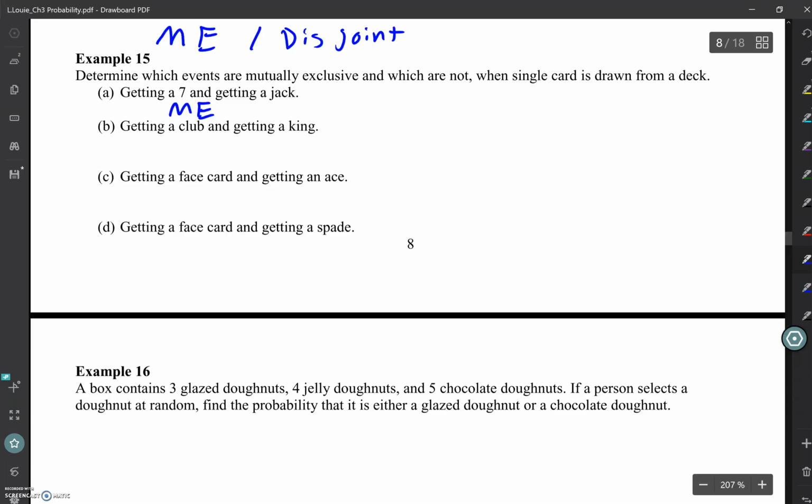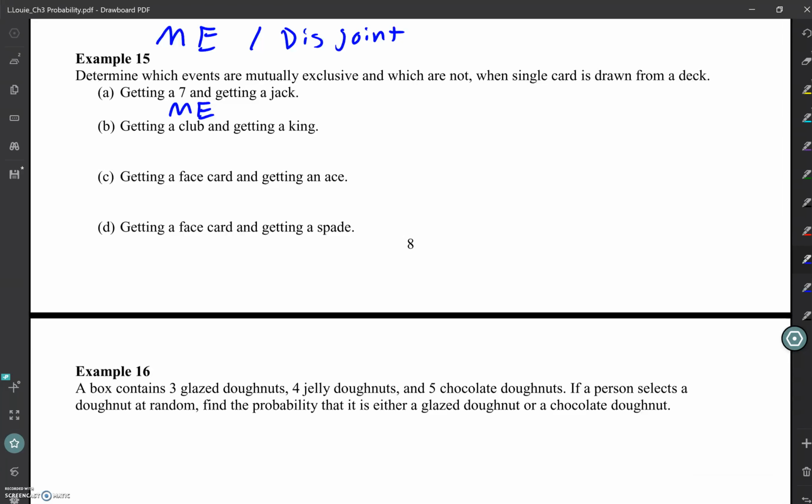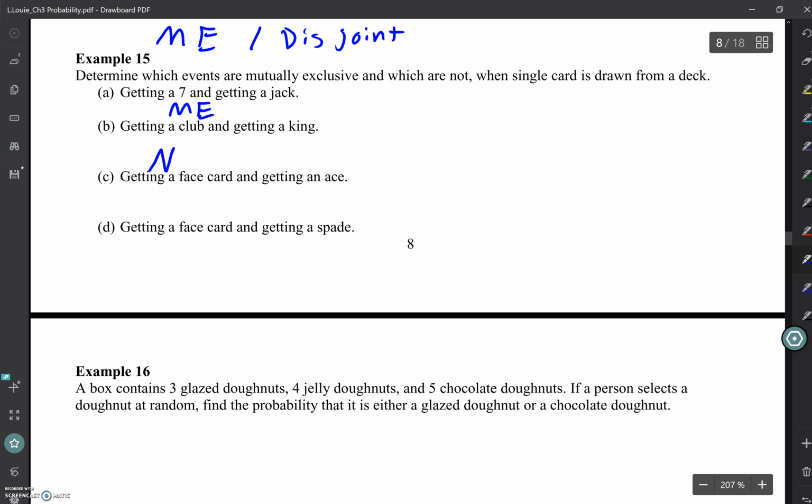How about getting a club and getting a king? Not mutually exclusive, because there is a king of clubs, right? So they can happen at the same time.